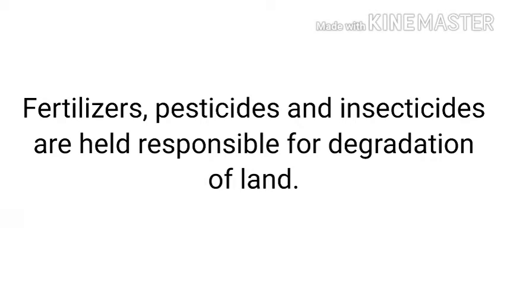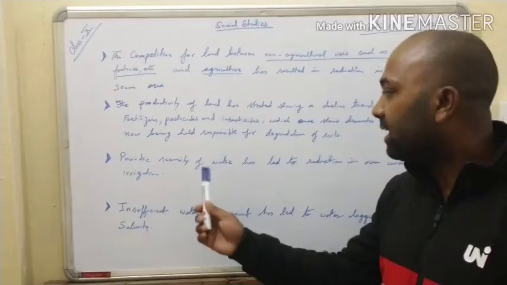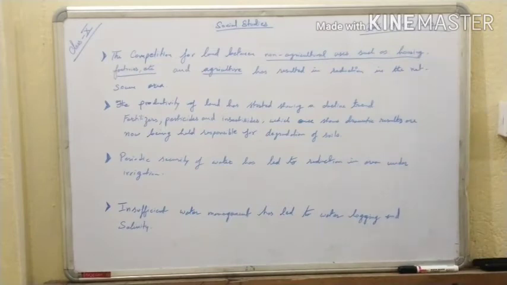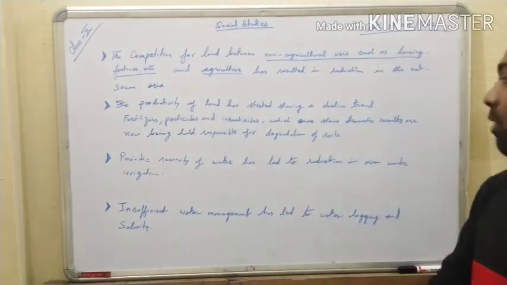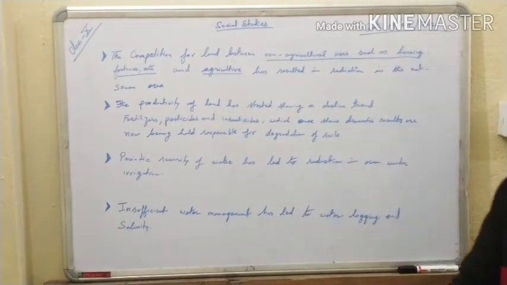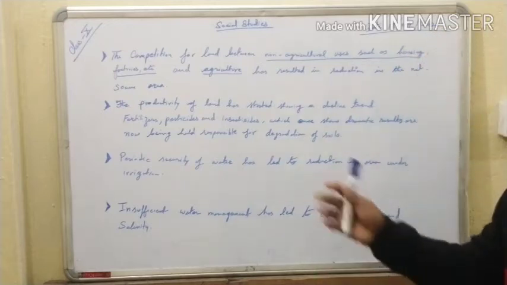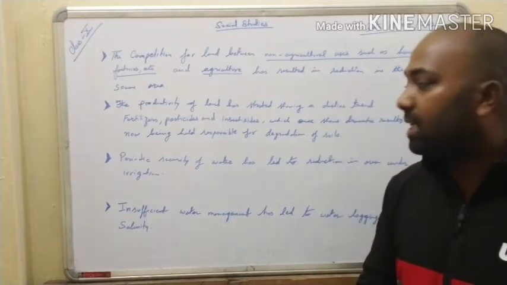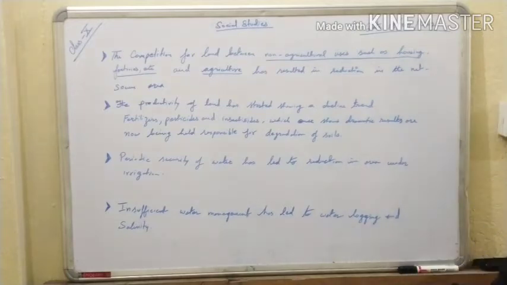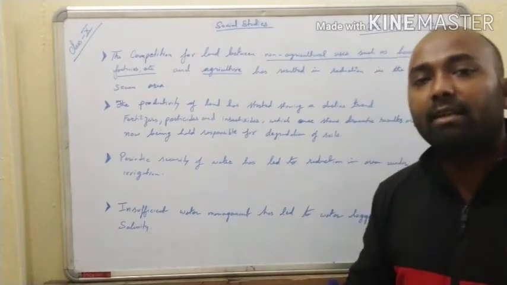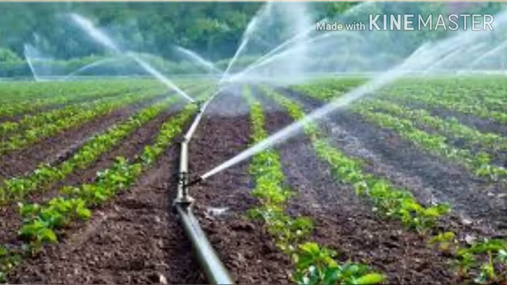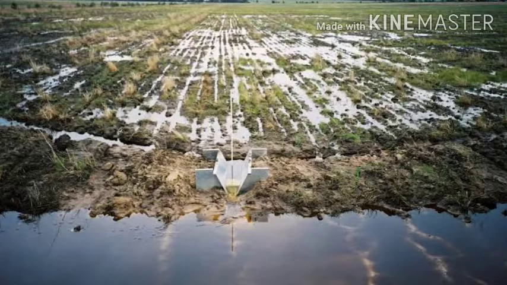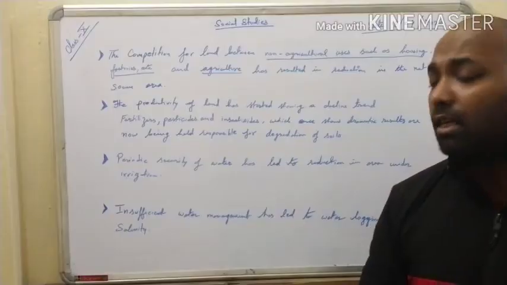Now let us understand another point, that is, periodic scarcity of water has led to a reduction in the area under irrigation. That means due to the scarcity of water, the water which was supposed to be used for irrigation has been reduced, and that is another problem that has led to the shift of cultivation. Now, insufficient water management has led to waterlogging and salinity. Some of the farmers do not have the exact idea of the monsoon, and they irrigate the field, and later when the monsoon arrives, waterlogging will be there. So this problem of waterlogging and salinity will destroy the crop.